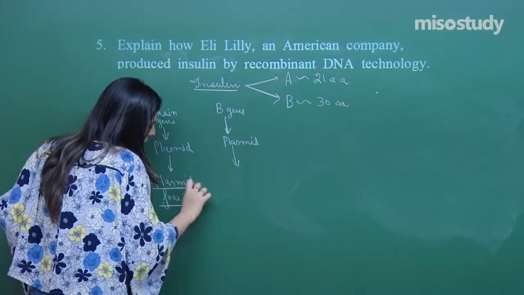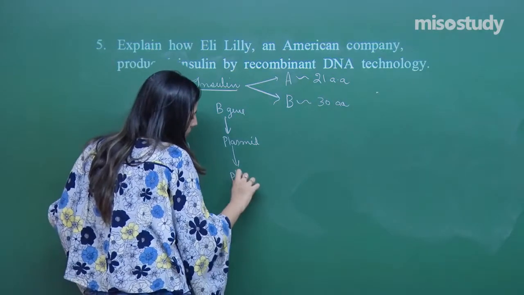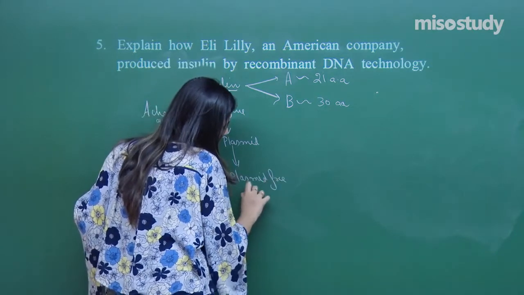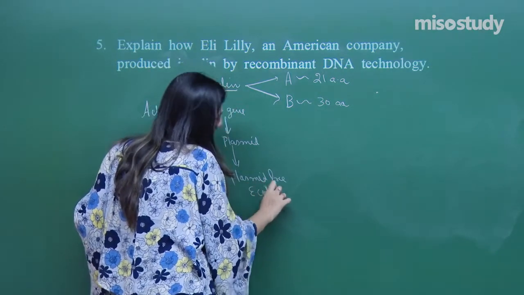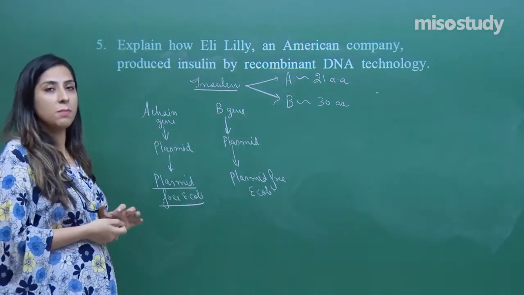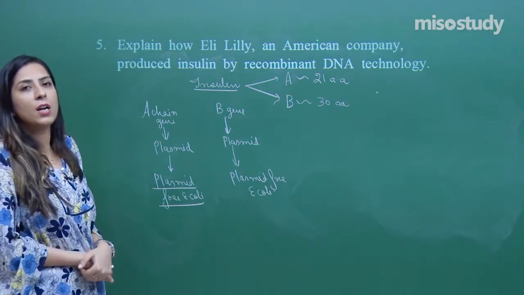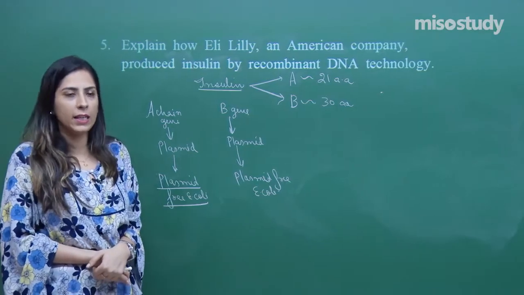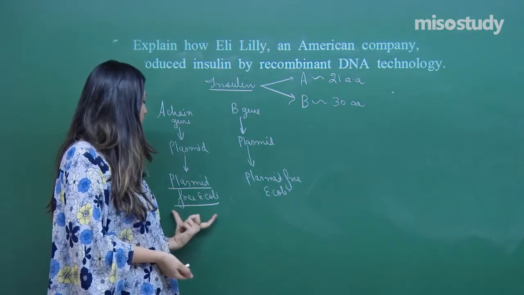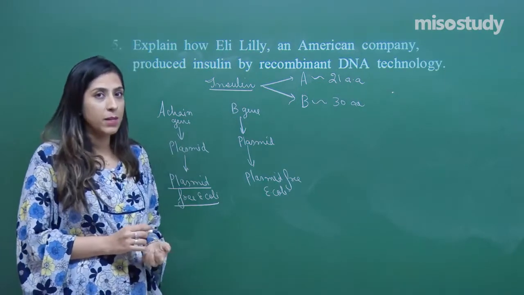What is a plasmid other than being a vector? You have to define plasmid. A plasmid is an extra chromosomal DNA. Now what will happen? The gene which is inserted into this plasmid free E. coli will replicate.